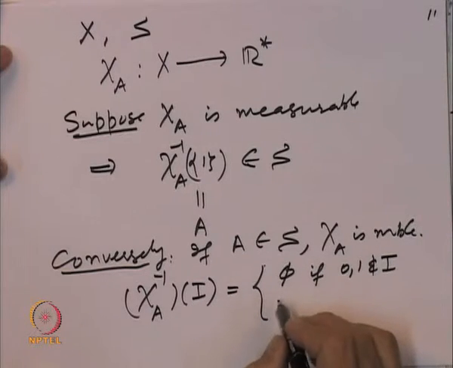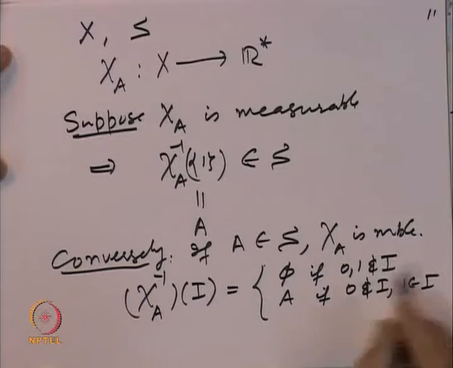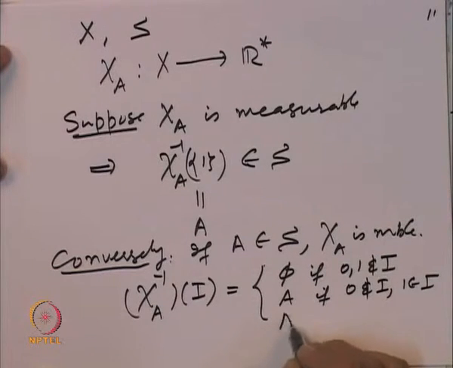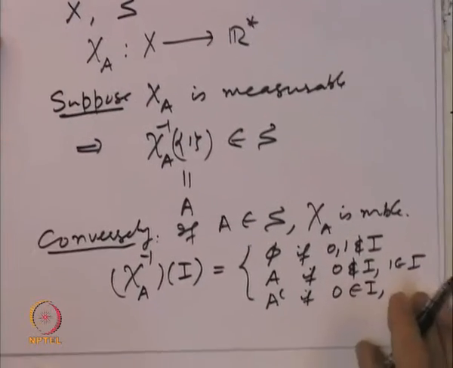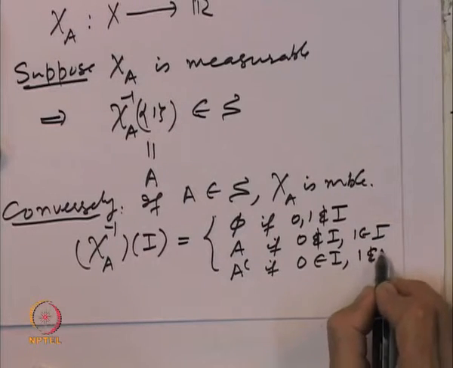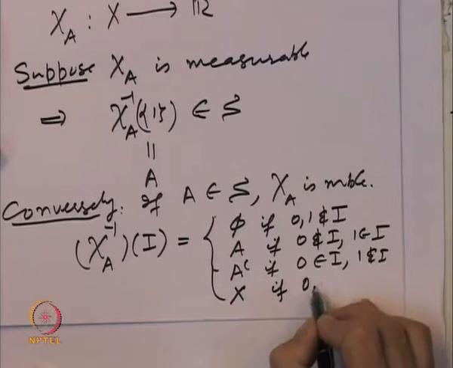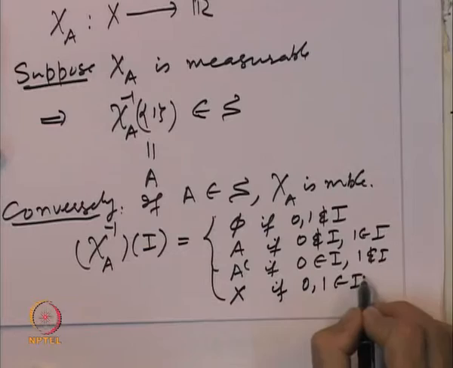It is equal to A if 0 does not belong to I and 1 belongs to I. Similarly, it is A complement if 0 belongs to I and 1 does not belong to I, and is equal to X if both 0 and 1 belong to I.